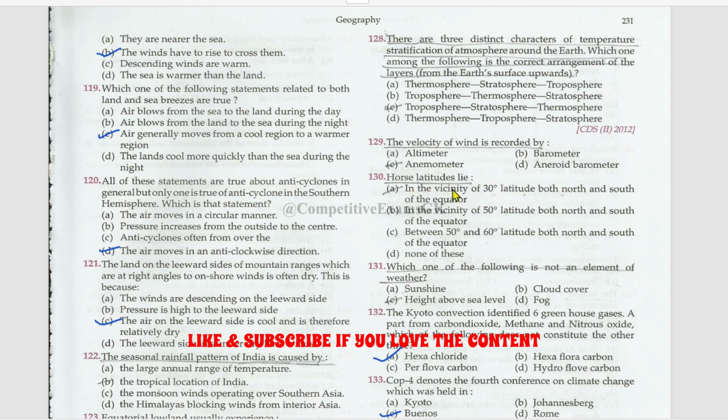Horse latitudes lie in the vicinity of 30-degree latitude both north and south of the equator. Which one of the following is not an element of weather, that is height above sea level? Other than this, sunshine, cloud cover, and fog are the elements of the weather, but this is not an element of the weather.